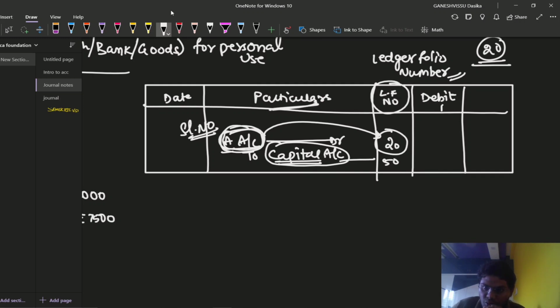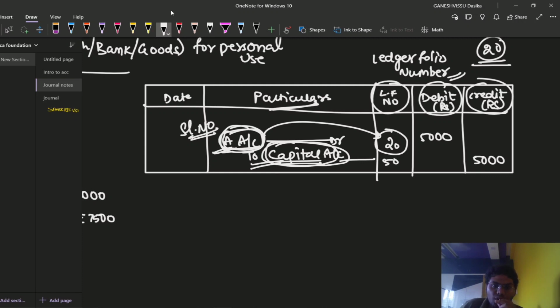Then what is the thing here? Debit rupees and credit rupees. This is debit rupees, and we are writing credit rupees. We have debited A account for, let us say, 5,000 rupees. Then we need to credit the capital account with the same amount. Debit should be equal to credit. Debit always equal to credit.